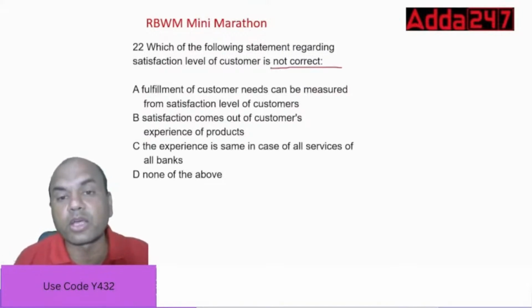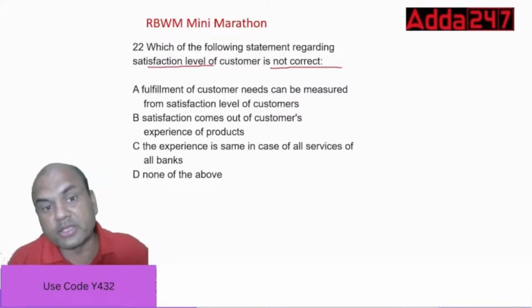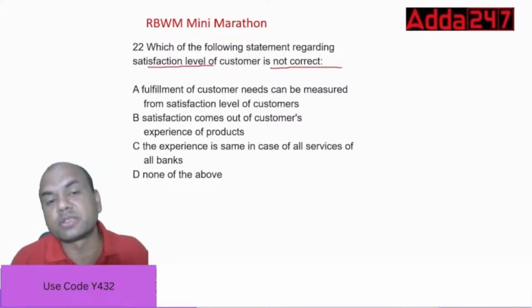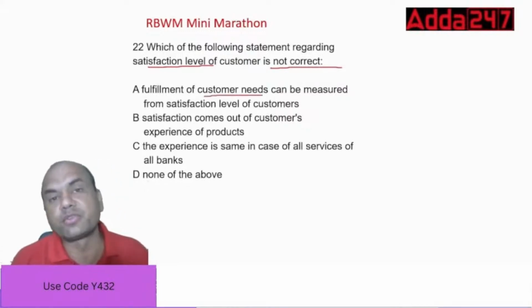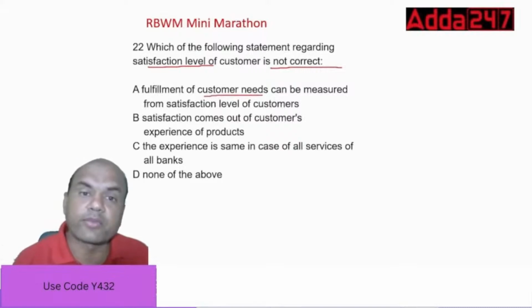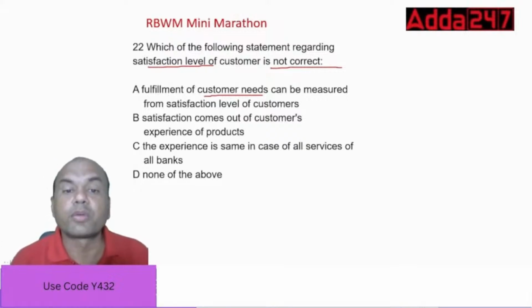Which of the following statements regarding the satisfaction level of the customer is not correct? We want the one that is not correct. Fulfillment of the customer needs can be measured through the satisfaction level of the customers. If I have come to the branch, whether I am satisfied by your service or not, how will you know? From the satisfaction level.